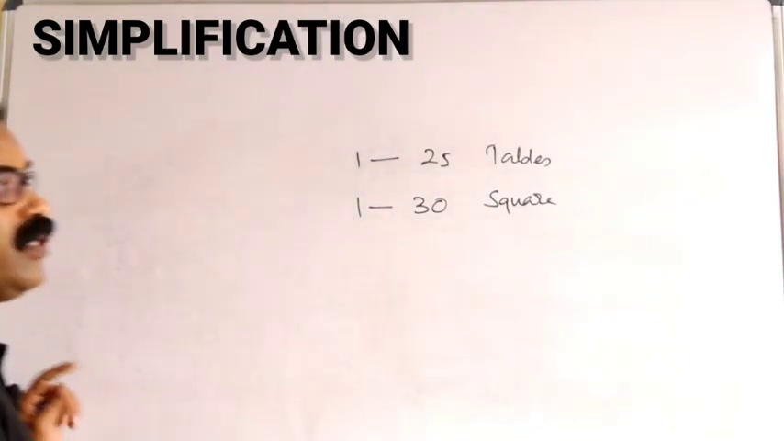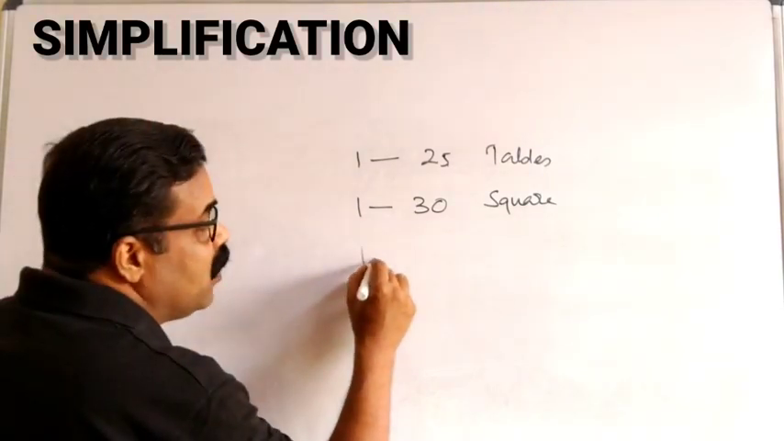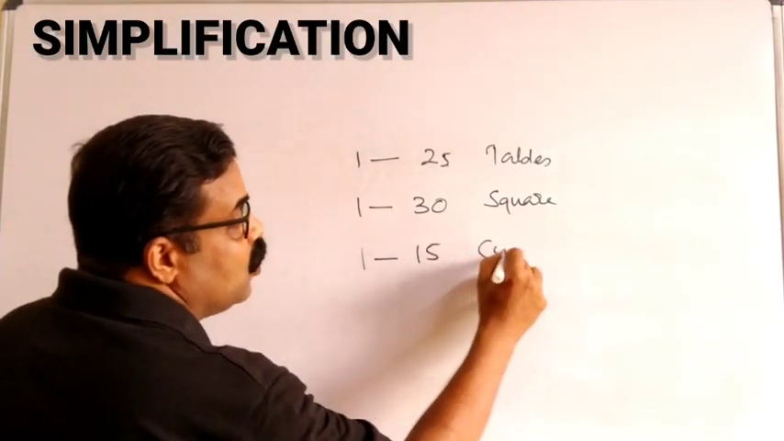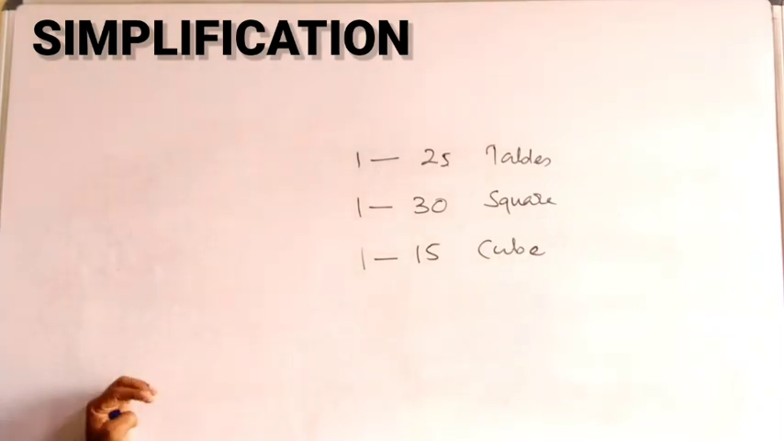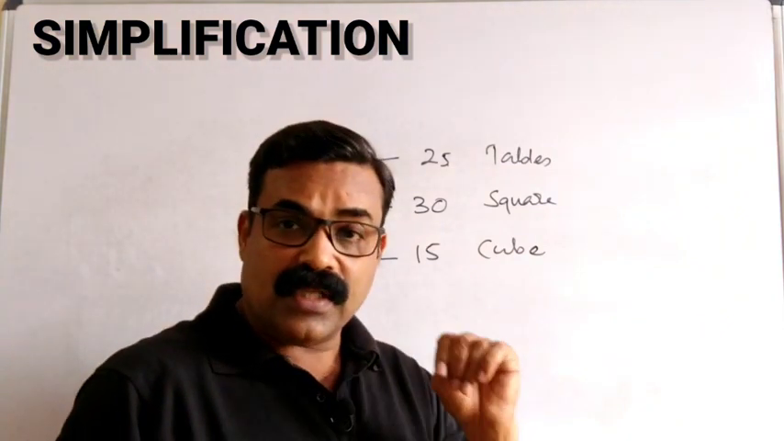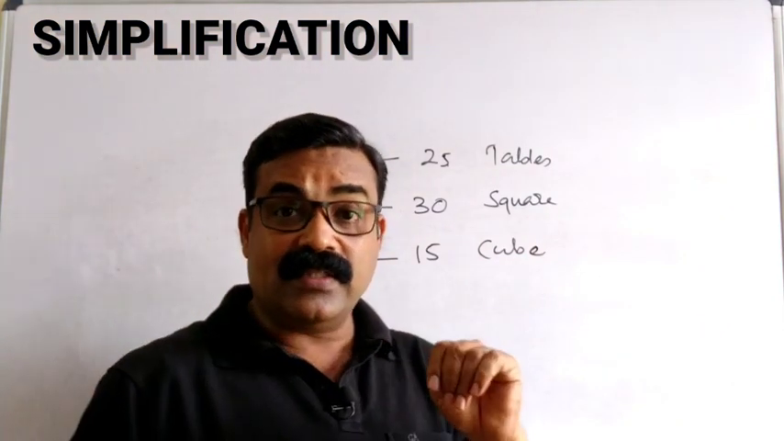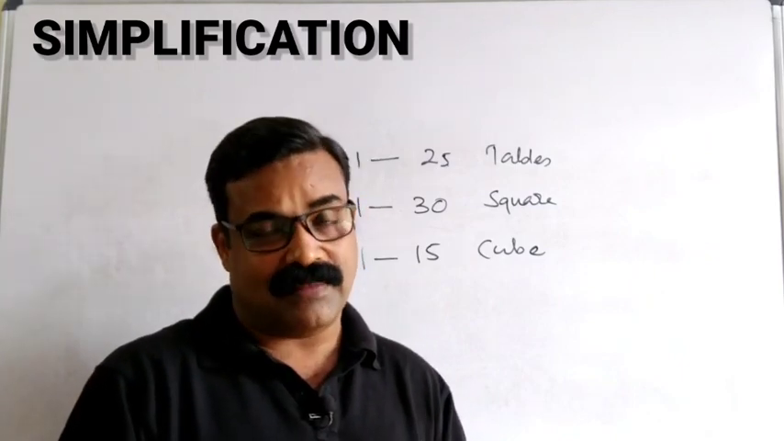And the third thing I want to tell you is, at least remember the cube of all numbers up to 15. Cube and cube root. When I say cube, the reverse also, cube root. Remember the cube and cube root of numbers up to 15. All these things you can do now while you are preparing for your competitive exams.